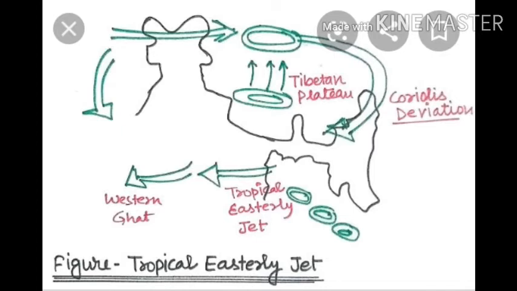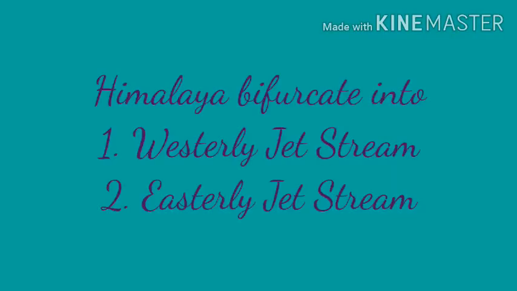The Himalaya ranges are mostly the largest and highest ranges. So they act as a barrier in the path of the jet stream. And due to the Himalaya, this jet stream while blowing gets divided or bifurcated into two directions, the easterly jet stream and the westerly jet stream. Let us see first the westerly jet stream.